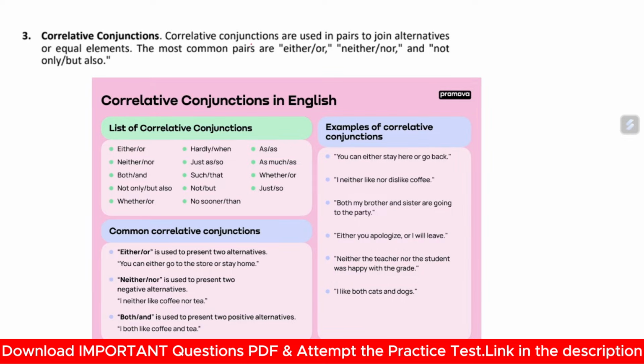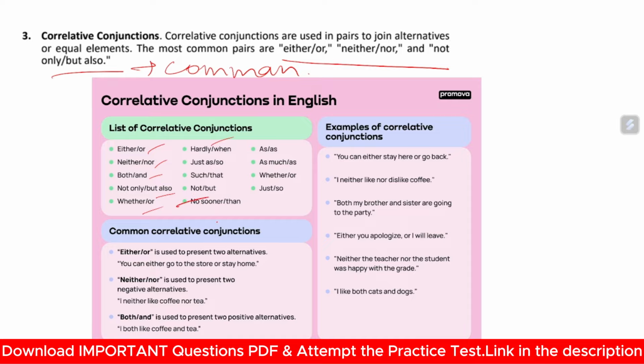Now, next, correlative conjunctions. Correlative conjunctions are used in pairs to join alternatives or equal elements. The most common pairs are either or, neither nor, and not only but also. The list of correlative conjunctions includes either or, neither nor, both and, not only but also, whether or, hardly when, just as. But you don't need to memorize all of these for your upcoming exams. You only need to memorize either or, neither nor, and not only but also. That is enough. Let's see when they are used.